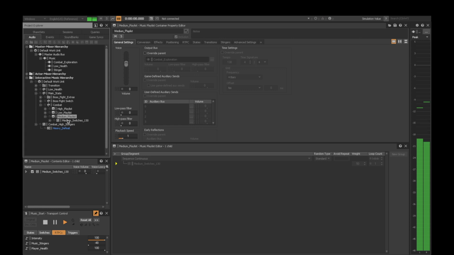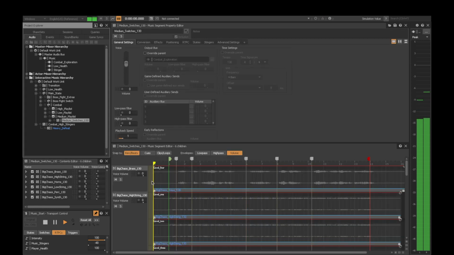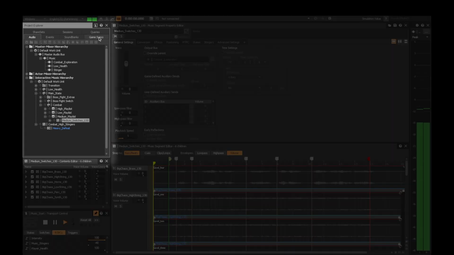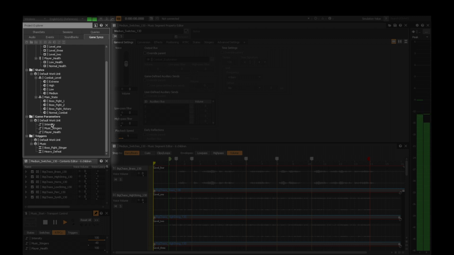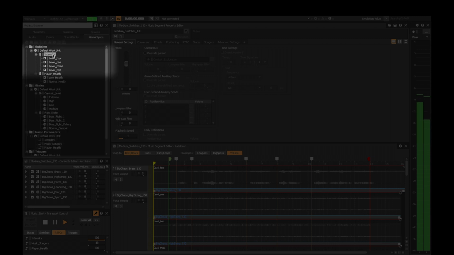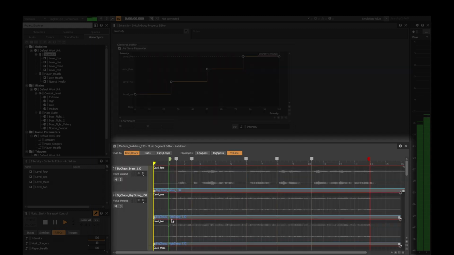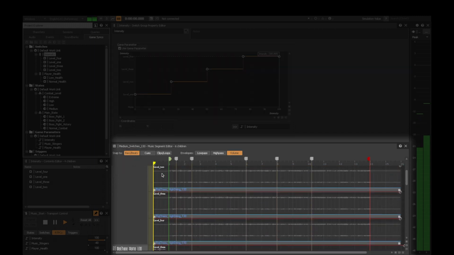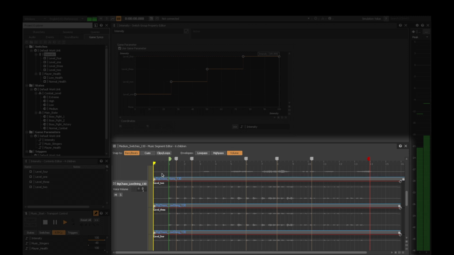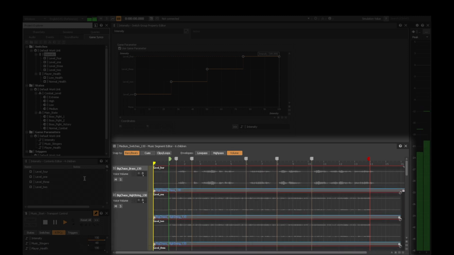This combat state showcases a different way to interact with the intensity RTPC. I've routed the RTPC through a switch group and dictated 4 levels of intensity from 0 to 25, 25 to 50, and so on. In the music segment, each instrument group has a switch that determines whether or not the track will play at a given intensity level.